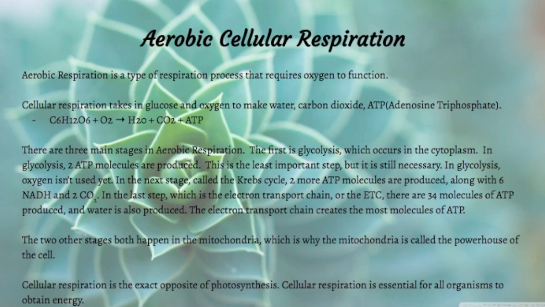The next stage, called the Krebs cycle, two more ATP molecules are produced, along with 6 NADH and 2 CO2. In the last step, which is called the electron transport chain, or ETC, there are 34 molecules of ATP produced, and water is also produced. The electron transport chain creates most of the molecules of ATP. The two other stages both happen in the mitochondria, which is why the mitochondria is called the powerhouse of the cell. Cellular respiration is the exact opposite of photosynthesis. Cellular respiration is also essential for all organisms to obtain their energy.